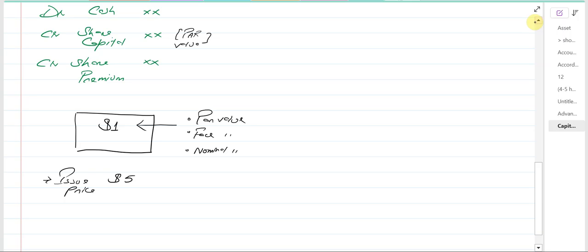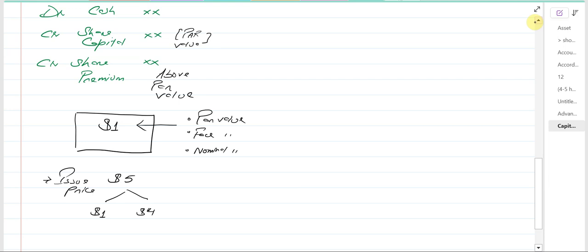Share capital will always be credited at par value, which is the nominal value of the share. And anything which is above par value is simply the share premium. For example, the issue price is $5. So $1 belongs to the share capital, and more than the par value, which is $4, becomes the share premium. So if the company is issuing the share above par, then that goes to the share premium account.